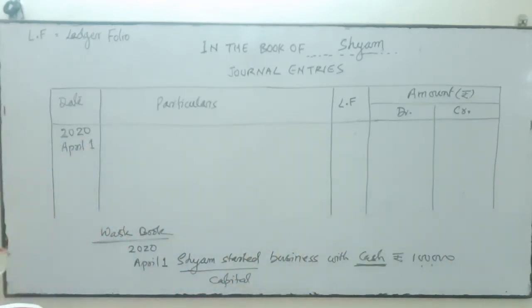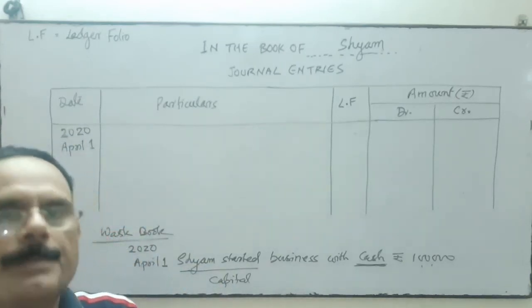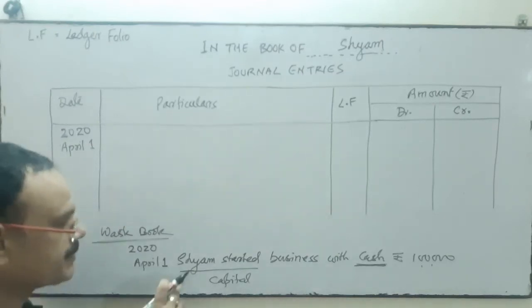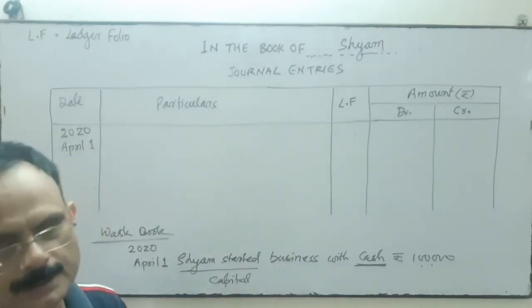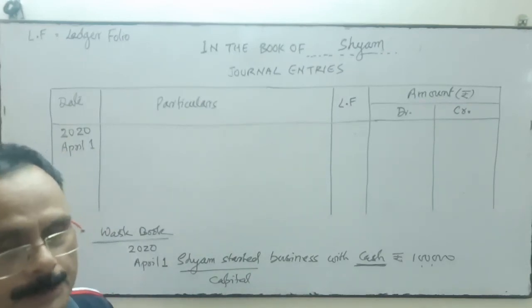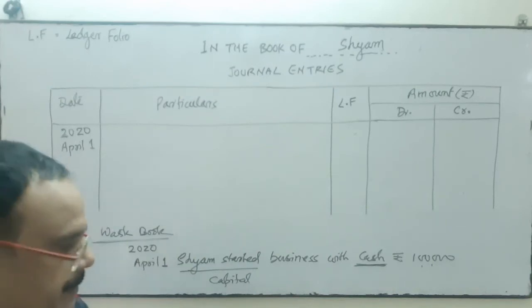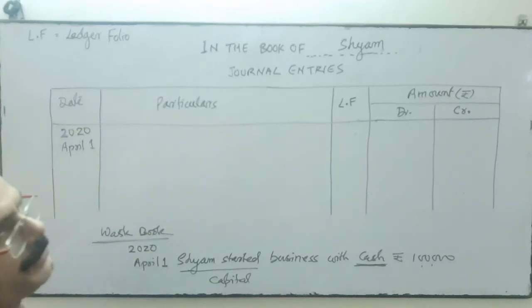So instead of using Shyam's name, we will use the word capital. It comes under which account: personal, real or nominal? It comes under personal account. Under personal account, it's a natural person, Shyam.